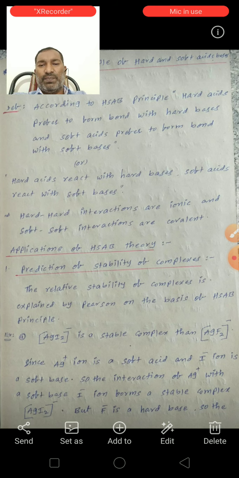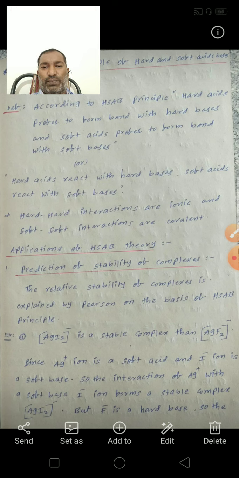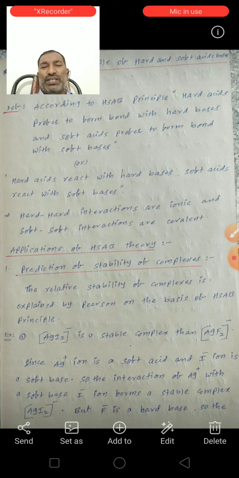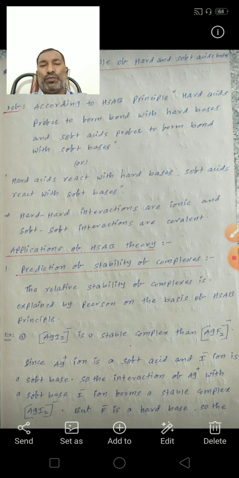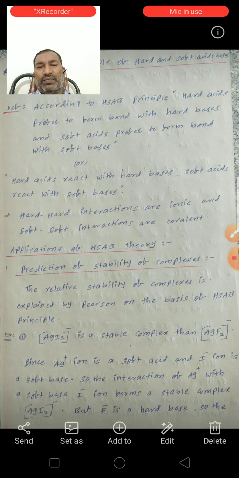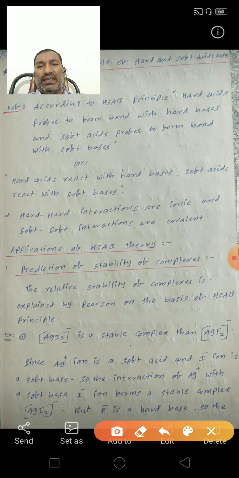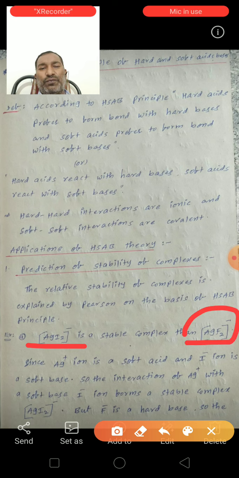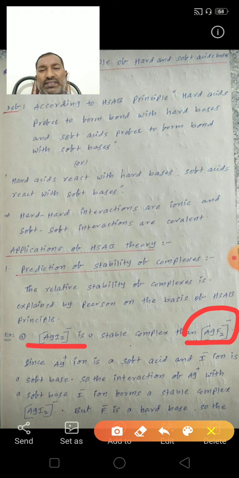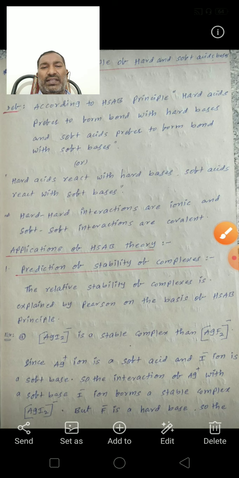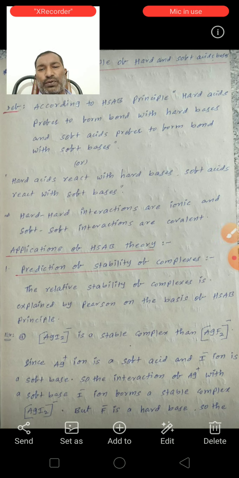For example, take one example. AgI2 minus complex is more stable than the AgF2 minus complex. This is explained by the HSAB principle.